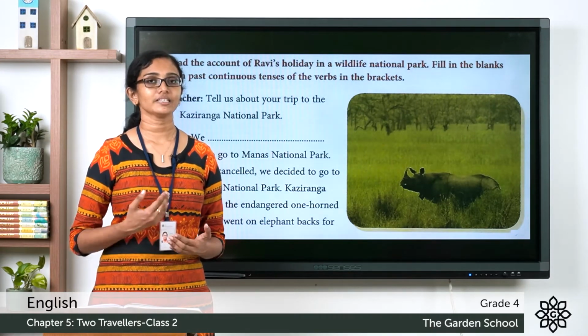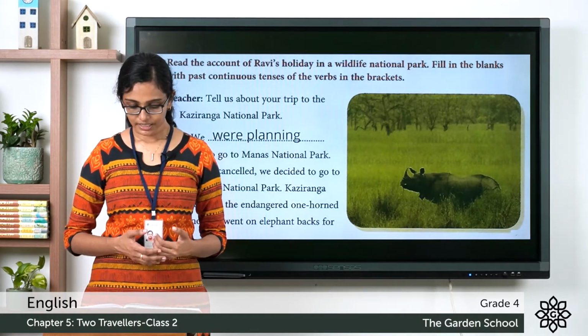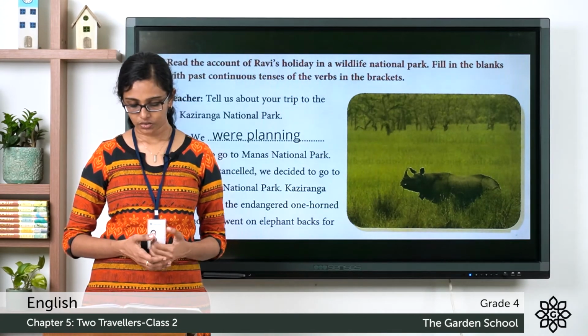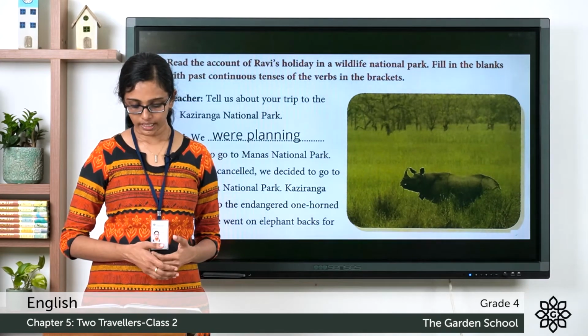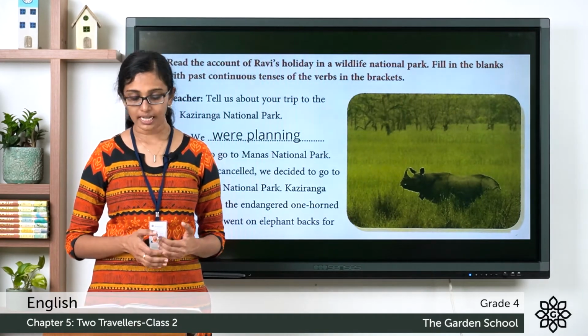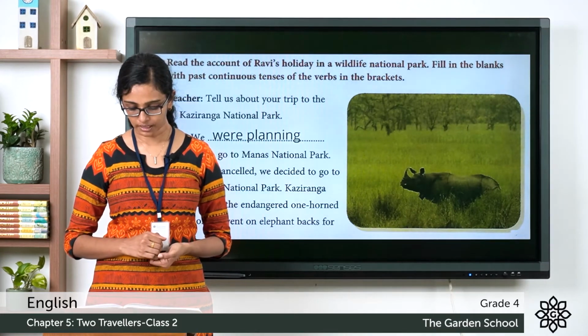Hope you are done with that. Now let's discuss the answers. The teacher says, tell us about your trip to the Kaziranga National Park. So Ravi says, we were planning to go to Manas National Park. As it got cancelled, we decided to go to Kaziranga National Park.